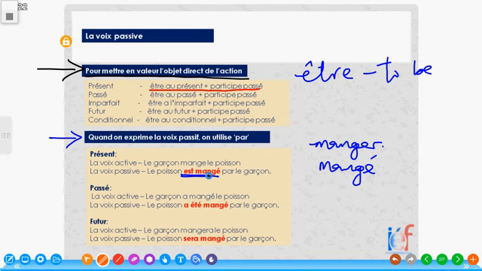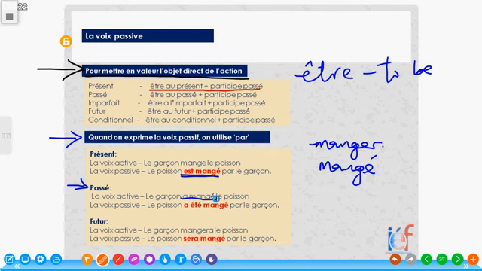In the past tense, au passé, le garçon a mangé le poisson. Yesterday, the boy ate the fish.